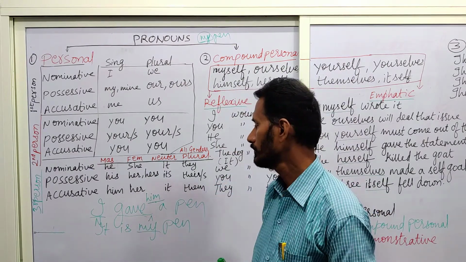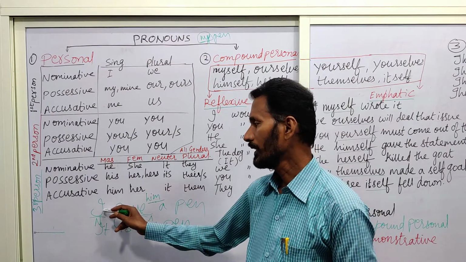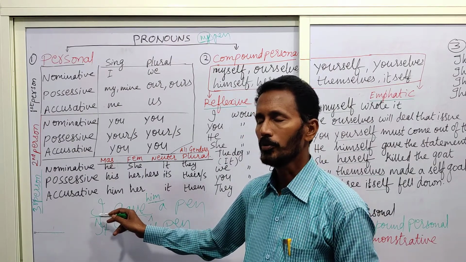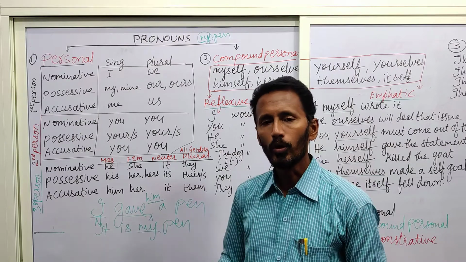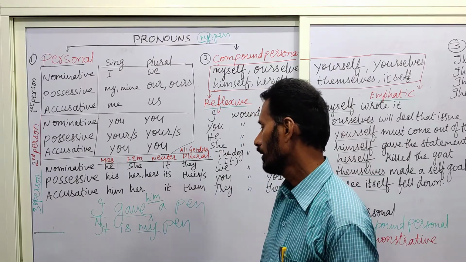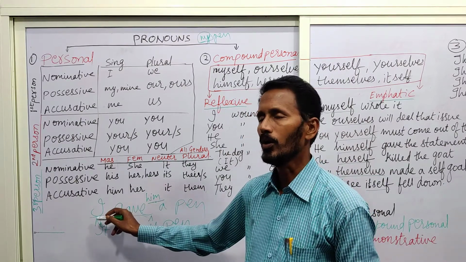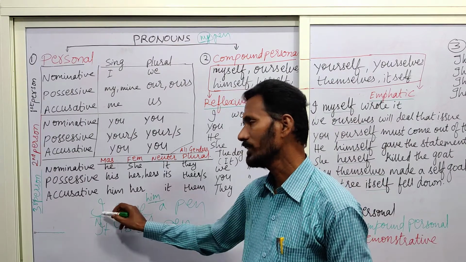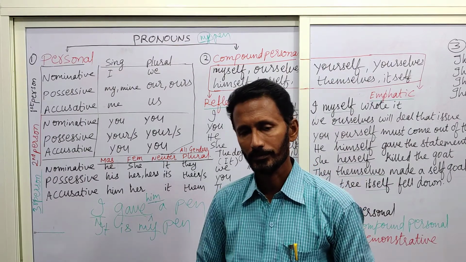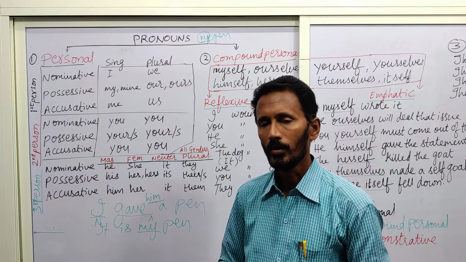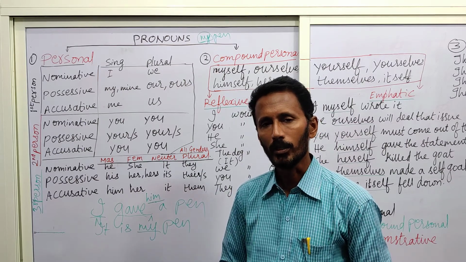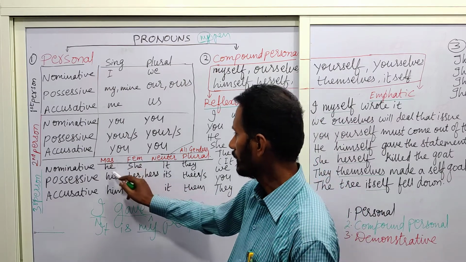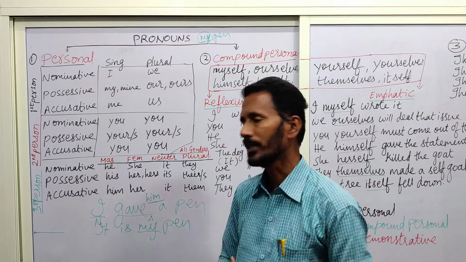I gave a pen. So if we put a question with who or what before the verb, we get the answer. Who gave a pen? The answer is I. Another example: he kicked the ball. Who kicked the ball? He. So it is said to be in the nominative case.